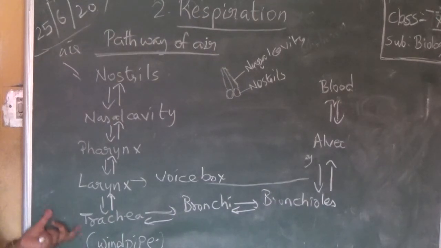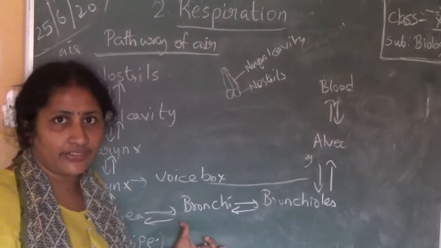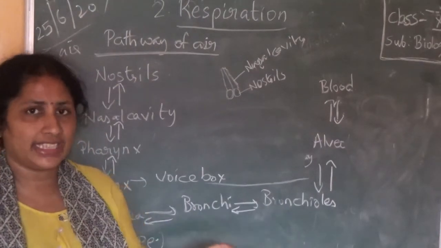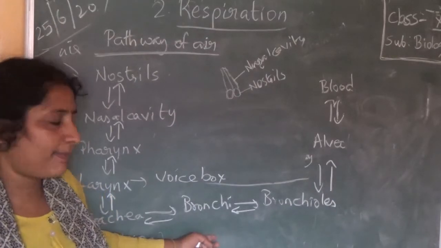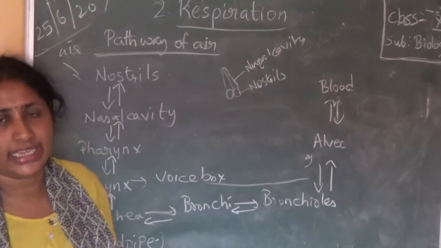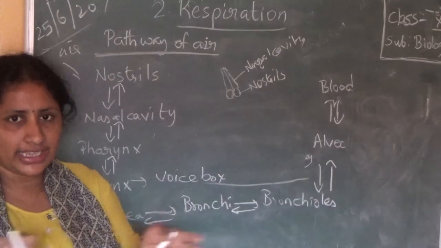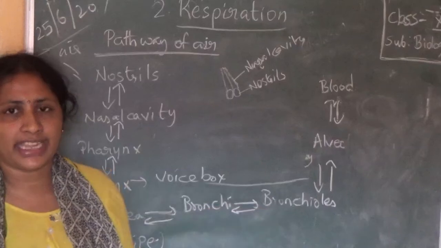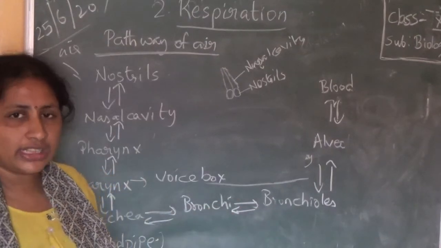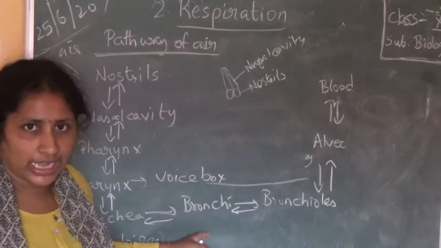The trachea is divided into two branches and each branch is called as bronchi. One branch enters into one lung, another branch enters into another lung. So that branch is called as bronchi.